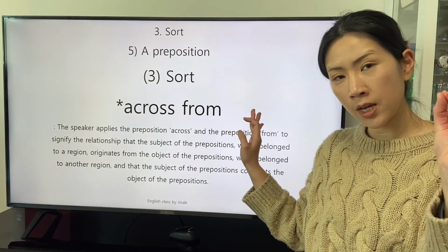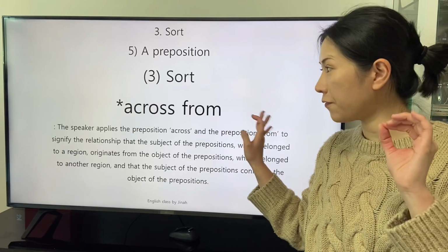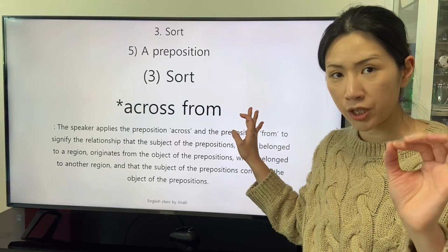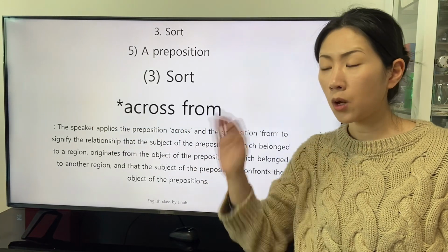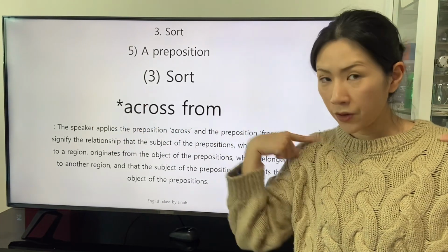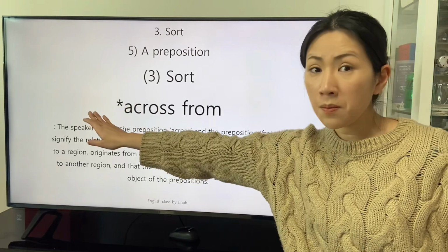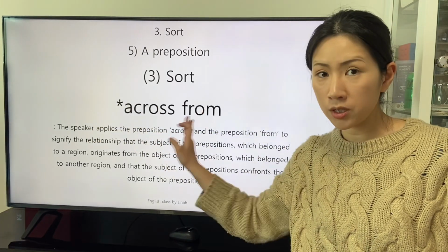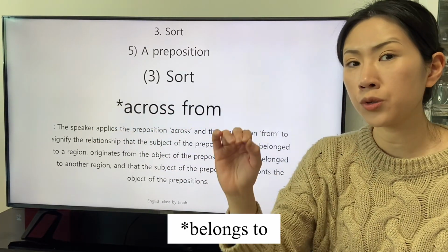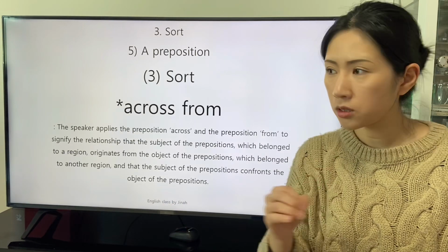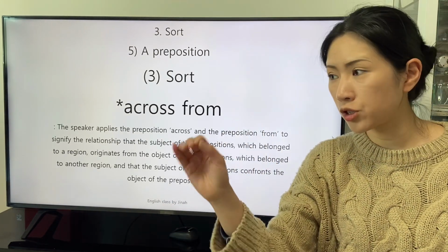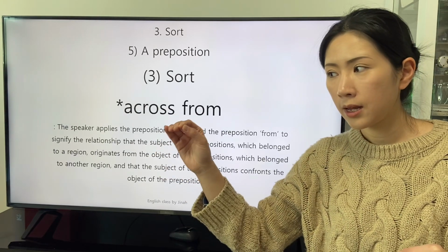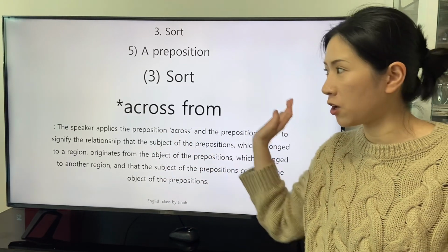And the object of the preposition from is the origin of the subject of the preposition from. So we can infer that the subject of the prepositions that belongs to a group confronts the object that belongs to another group and is the origin of the subject.